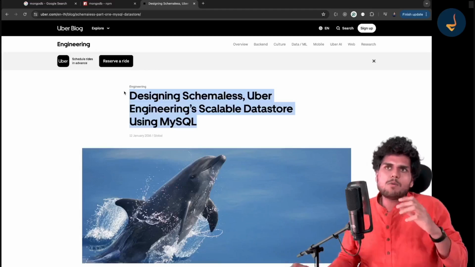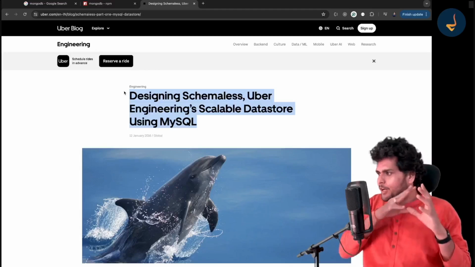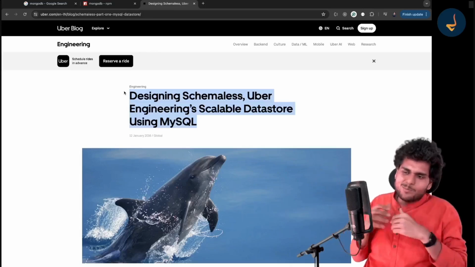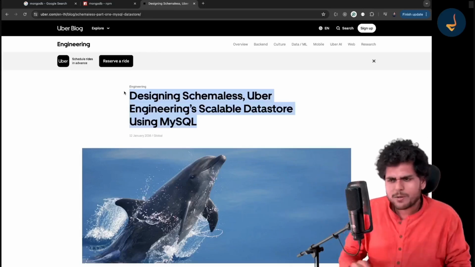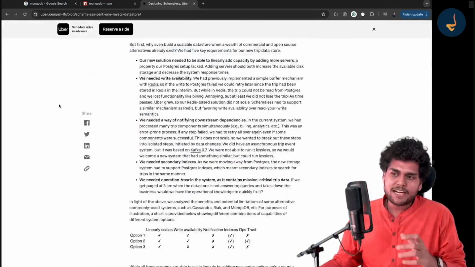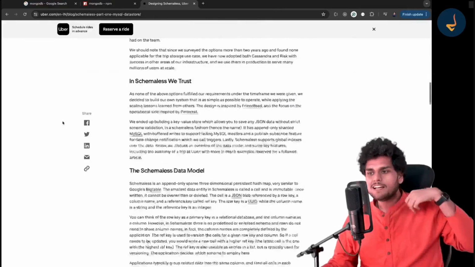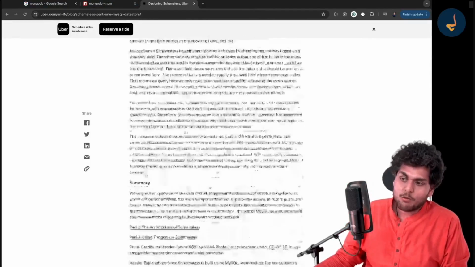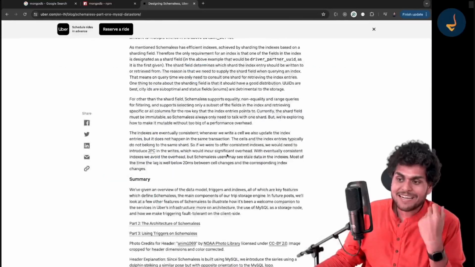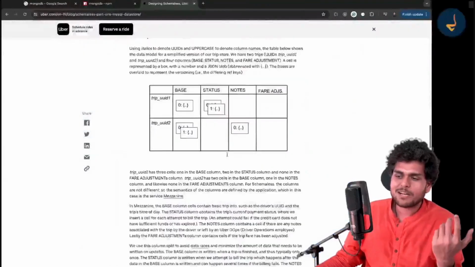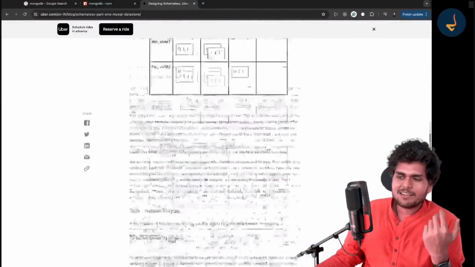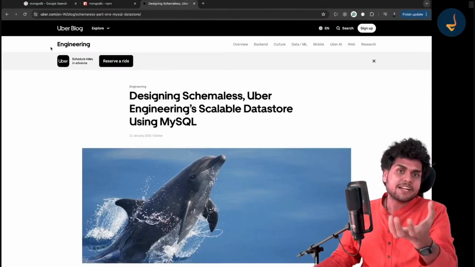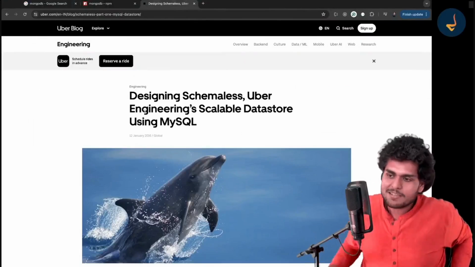Now, this video is already going very long, so I'm not going to explain the details of it, but read this article. You would find why this was created, how it is better, what the data model is over here, and why Uber actually had a need to create it. You can also read about the architecture and all. Uber has very great engineering blogs. If you get time, go read about schemaless.